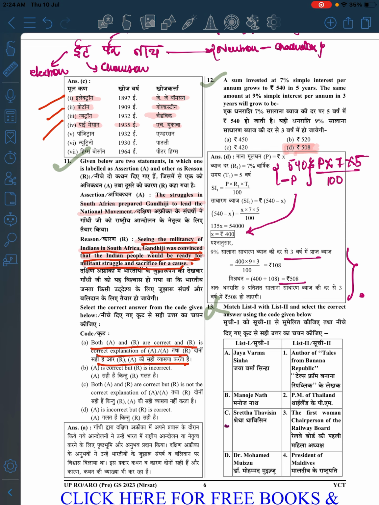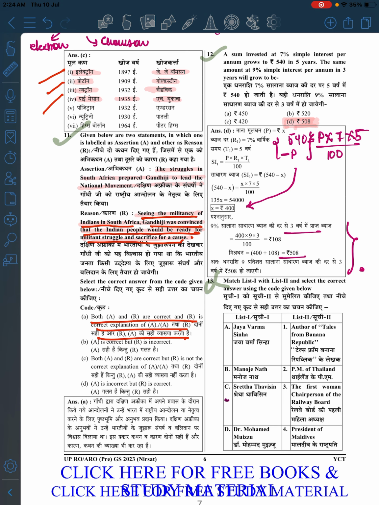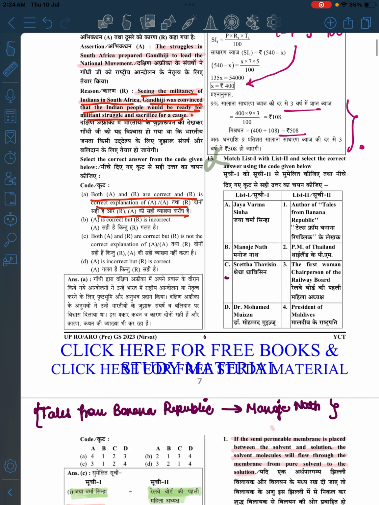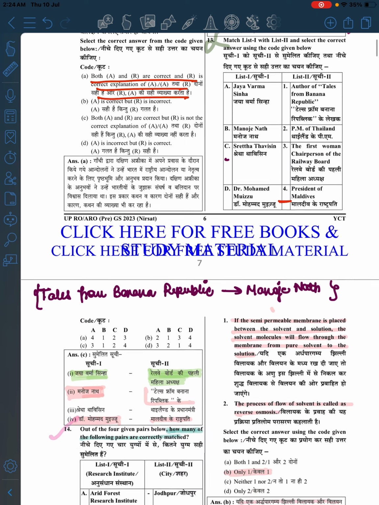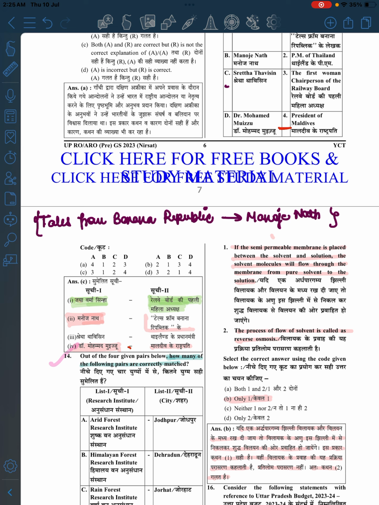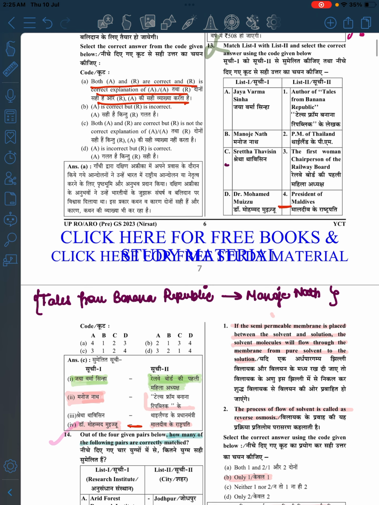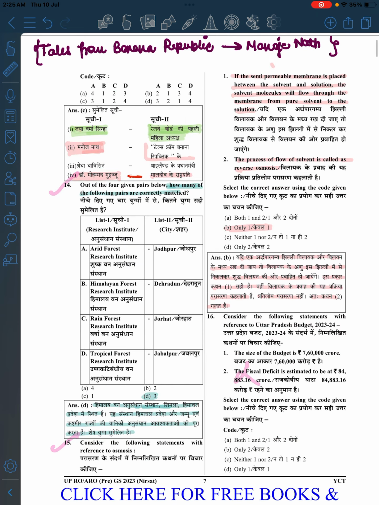So moving to the 12th number, we have a simple SI question. So it will be getting resolved here. So now I think D is for 4, that is for sure. D is for 4. Yes, so basically it is asking for this one. Jaya Singh was this, but today I think he has been changed. Manoj Nath, Tales of Banana, and Sri Chaitanya. So it is a common question which we will be able to solve.